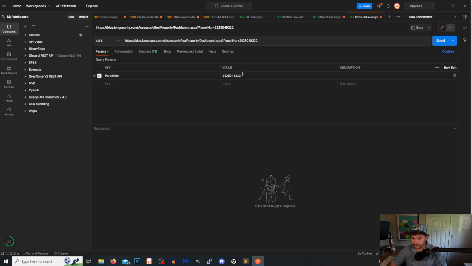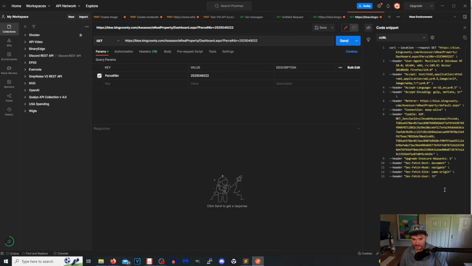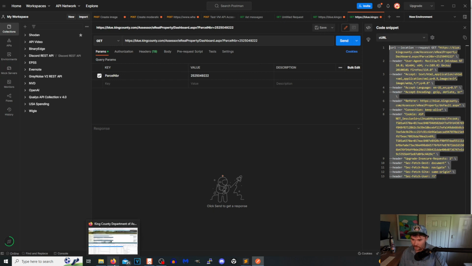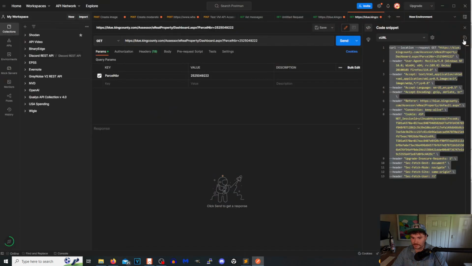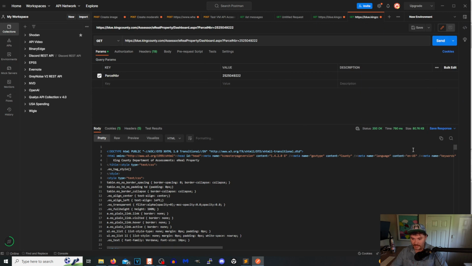So right here, at the very tail end of this GET request, is what we want to kind of iterate through with that TXT file that we created. So we're going to go ahead and export this as curl. And we are then going to go to ChatGPT and have it basically create a little script for us. So let's just go ahead and run this real quick and see what we get. I'm just going to go ahead and hit send, and then we'll get this information back.